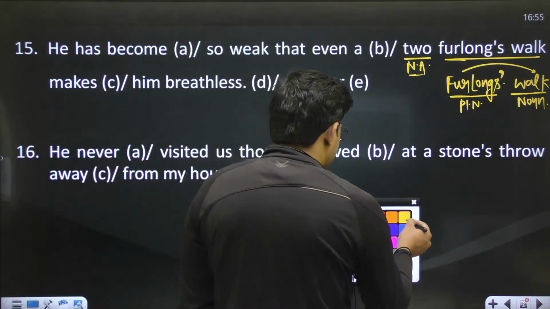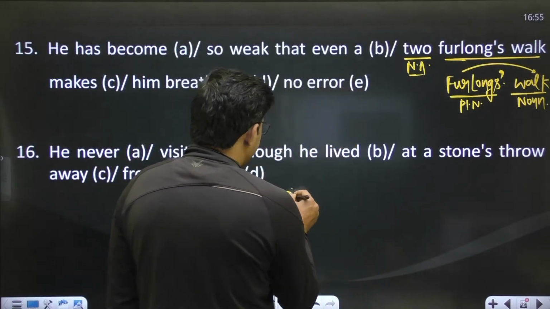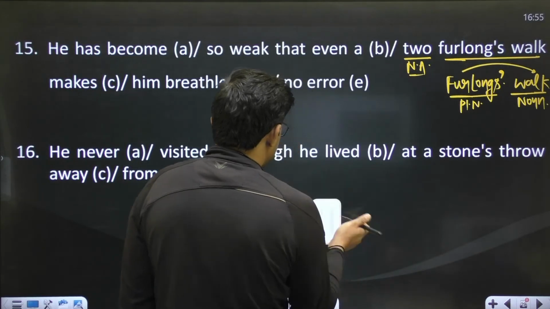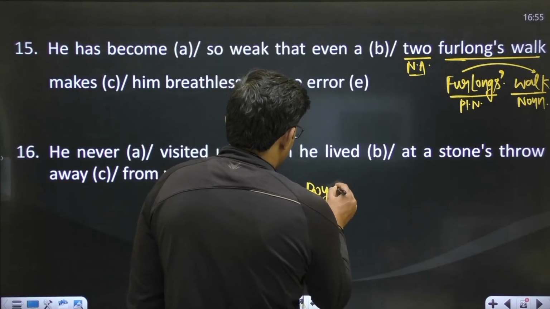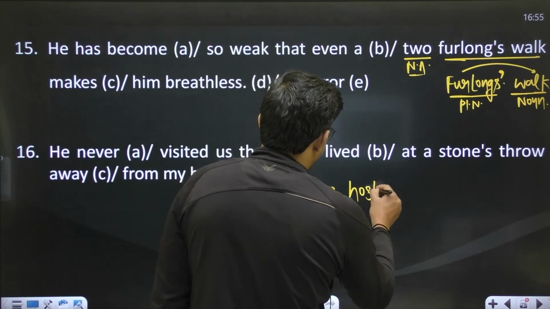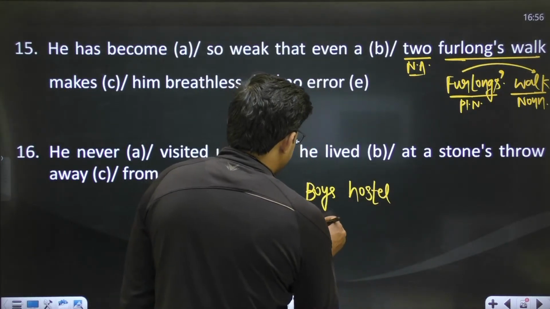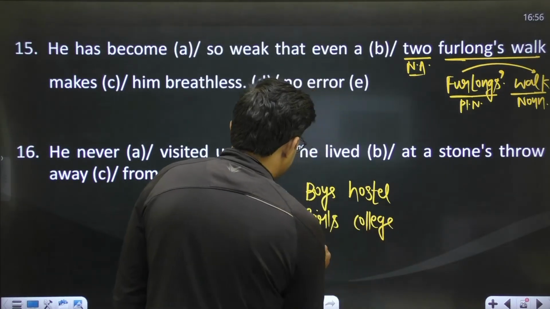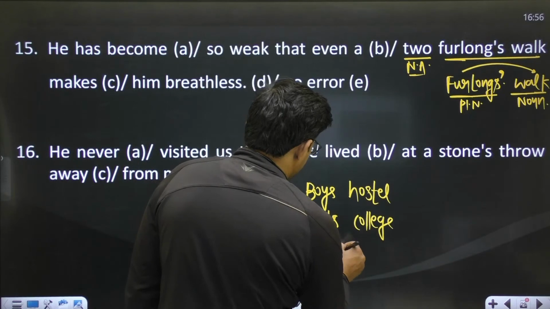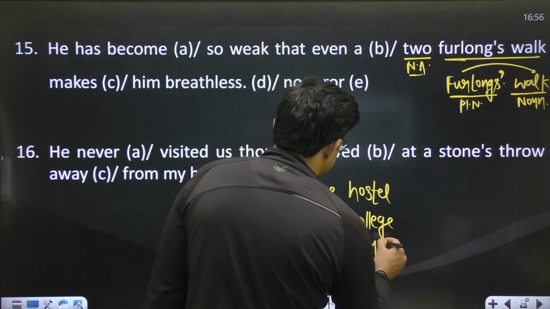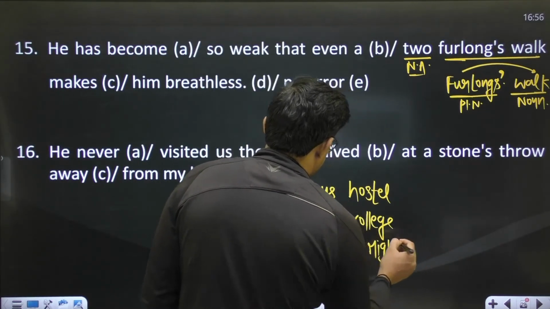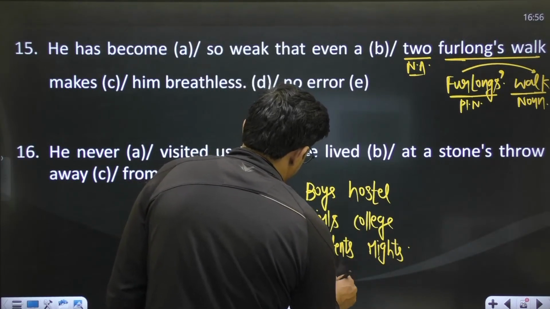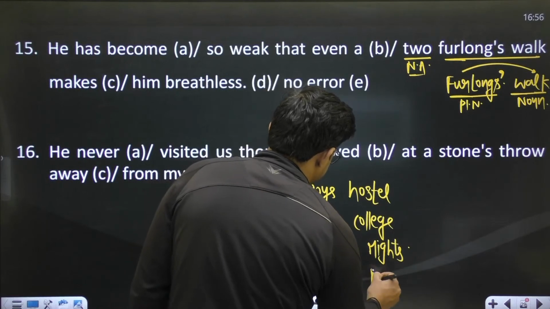Like if I say, for example, students, boys' hostel, girls' college, students' rights, farmers' protest.